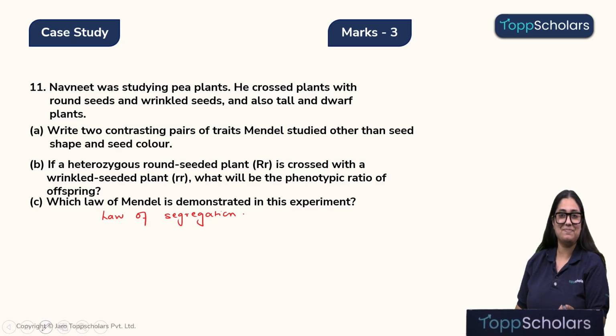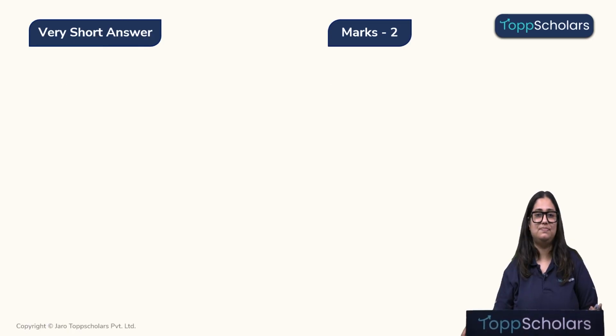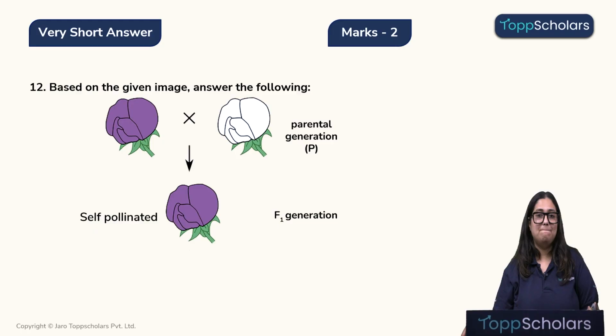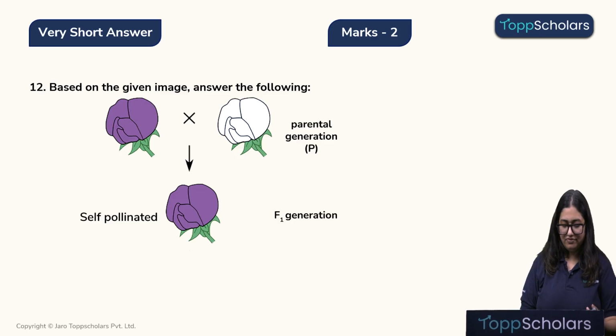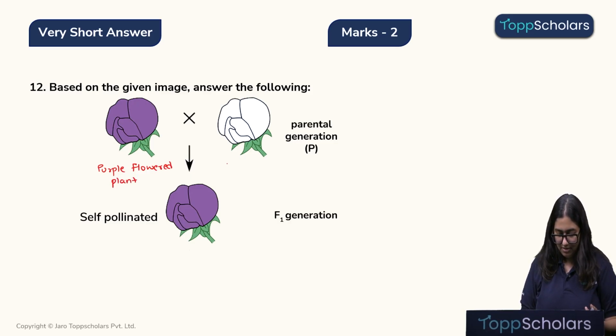Okay, now let's move ahead. Based on the given image, answer the following questions. So here we can see there is a purple flowered plant. And this is a white flowered plant.